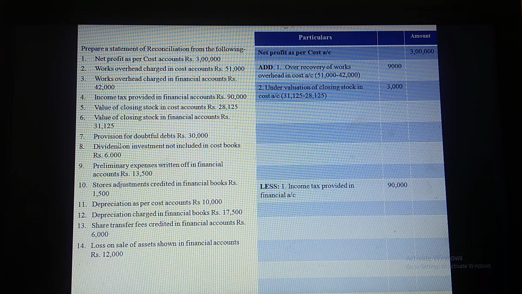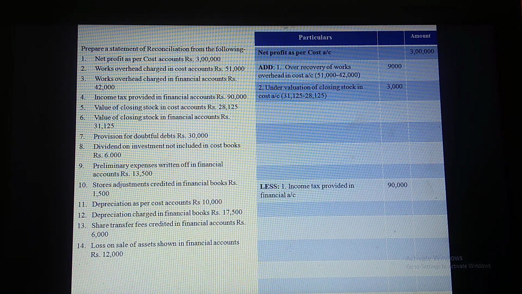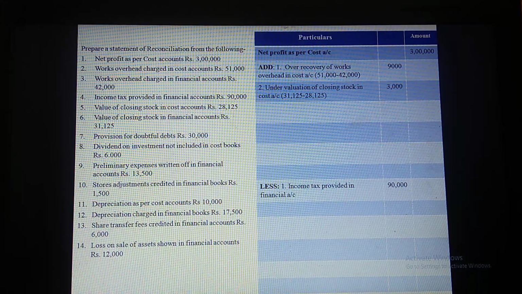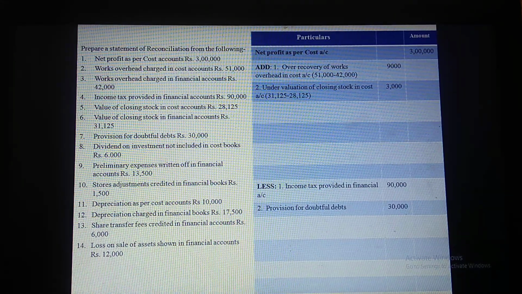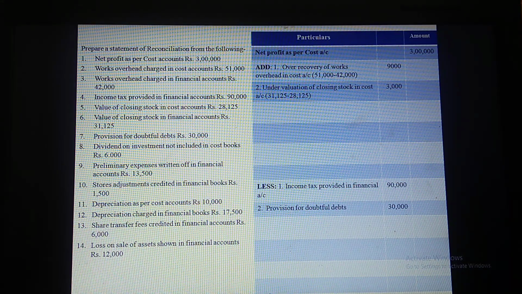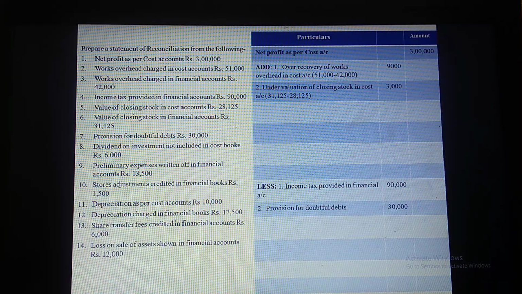So next, provision for doubtful debts rupees 30,000. Again, as I said, any expenses or losses should be deducted in this format. So provision for doubtful debts 30,000 should be deducted in this problem. So provision for doubtful debt 30,000 is added to the list of deductions.